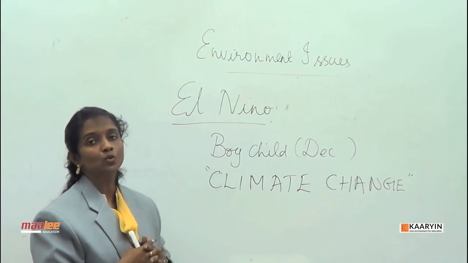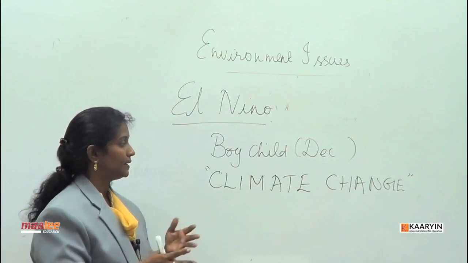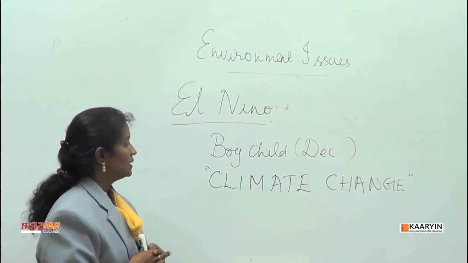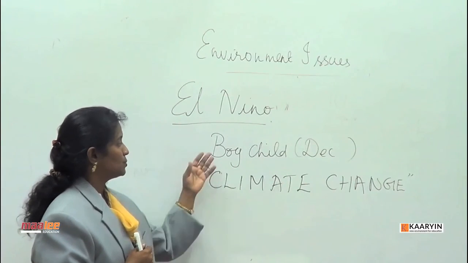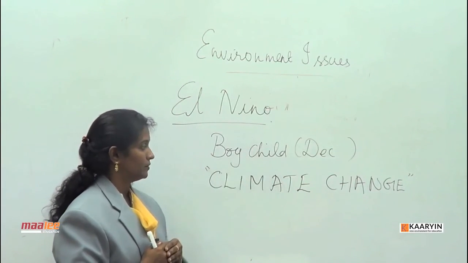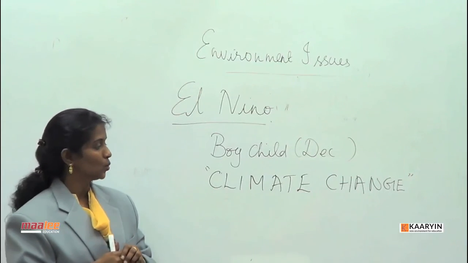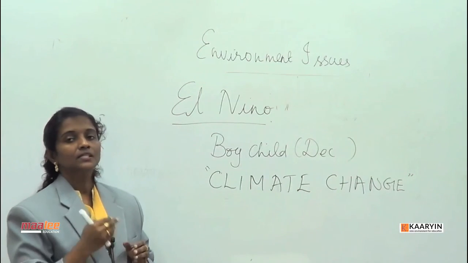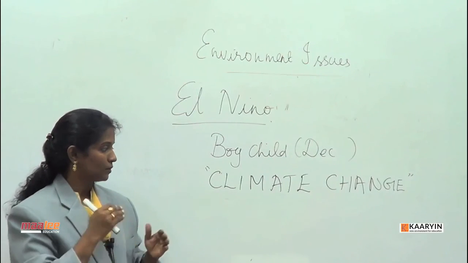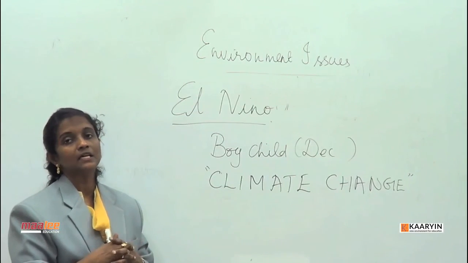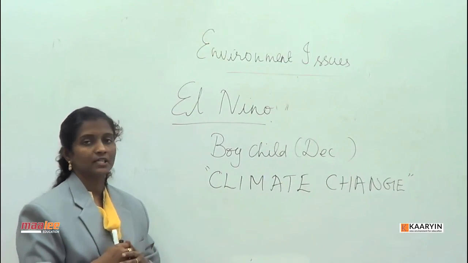There are various episodes of El Nino from 1990 to 2010. El Nino, which means boy child, refers to this upwelling of oceans which happens on the Peruvian coast, as a result of which the current moves towards the eastern side, and that causes climate change across the globe.